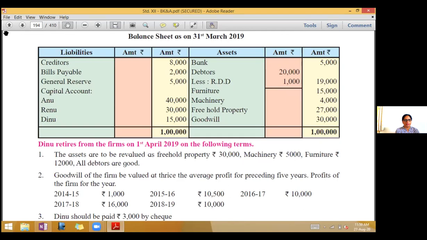Look at the liabilities: creditors, bills payable, general reserve, capital account of the three partners. On the asset side, you have bank, debtors less RDD, furniture, machinery, freehold property, and goodwill. Now, goodwill is given to you in the balance sheet, so we have to do the adjustment as required.